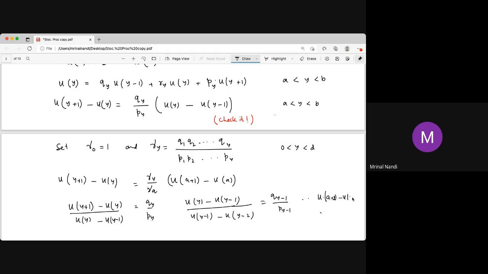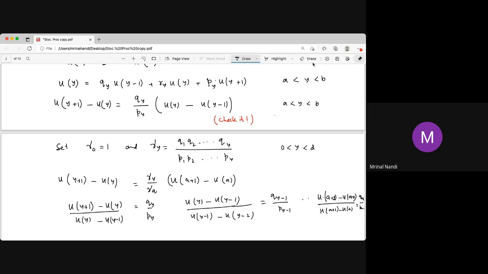Similarly, you write up to Ua plus 2 minus Ua plus 1 divided by Ua plus 1 minus Ua; that will be Qa plus 1 by Pa plus 1.